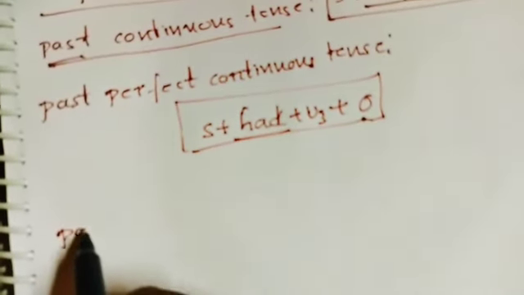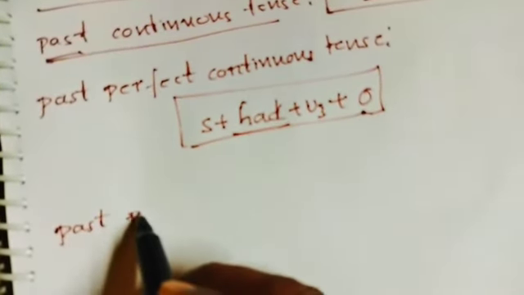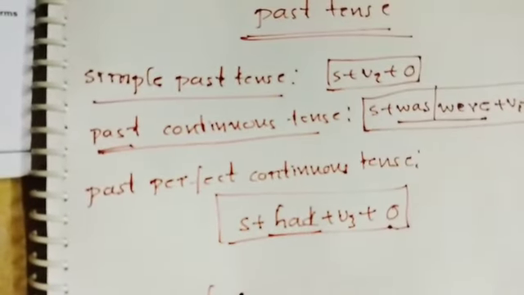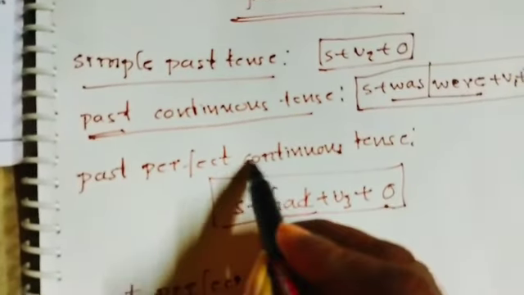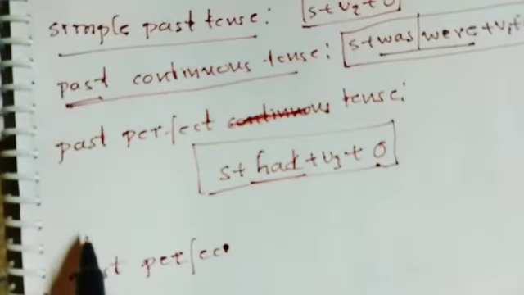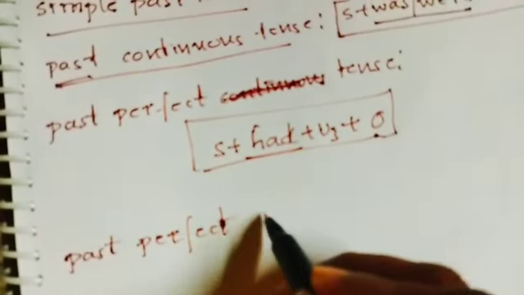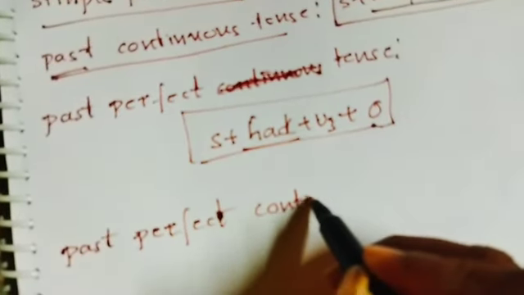Now we are discussing past perfect continuous tense structure.